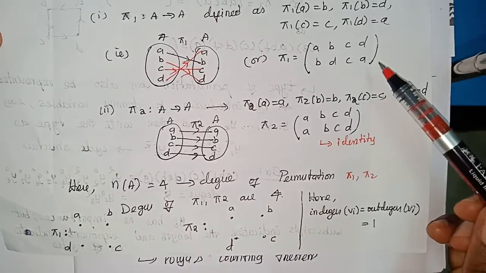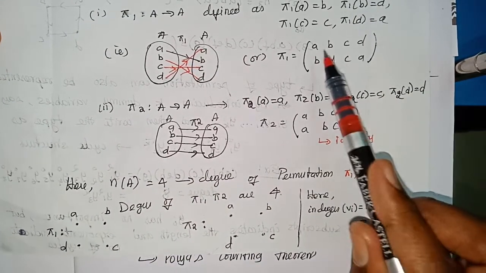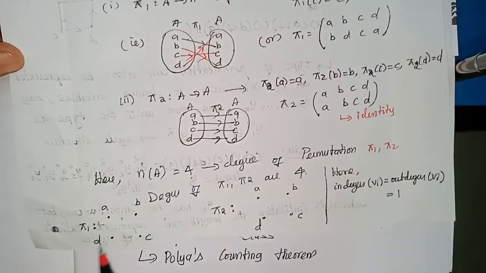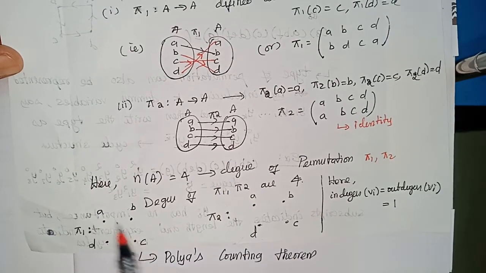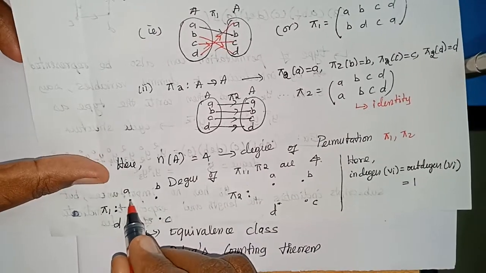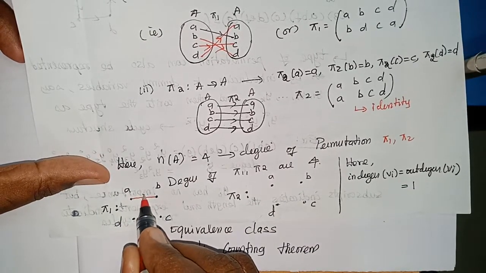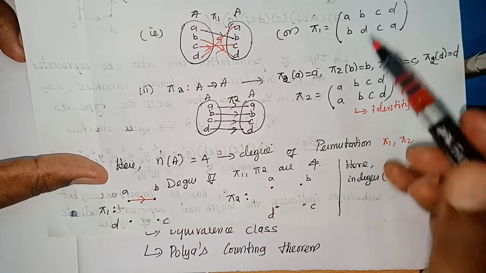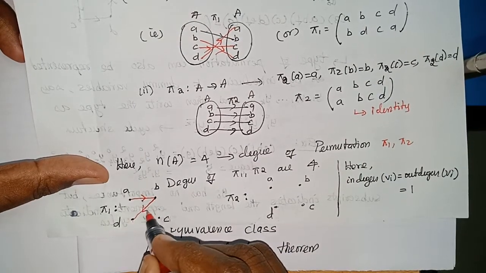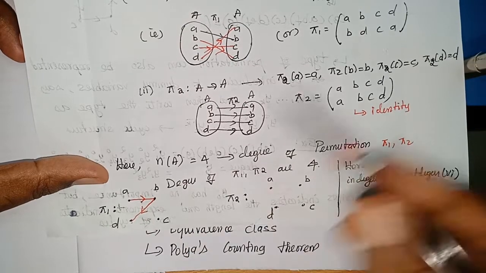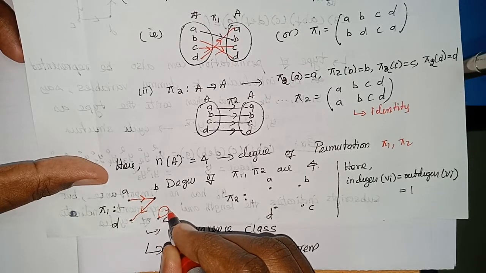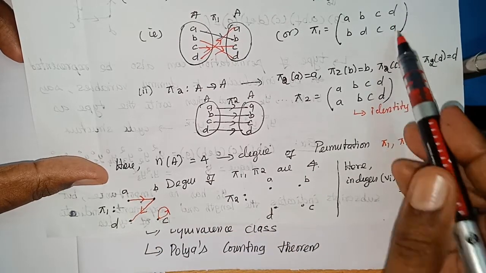Okay, let me try to express these 2 permutations as a digraph. Let me plot the points, otherwise elements of A, as vertices A, B, C, D. Here A maps to B, so you join A to B. B maps to D, so B to D. C to C is a loop.